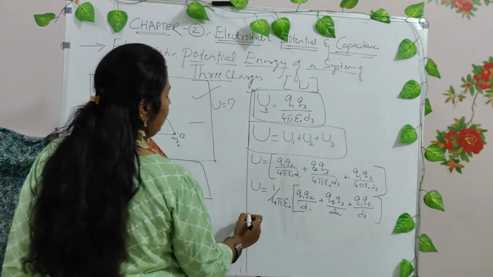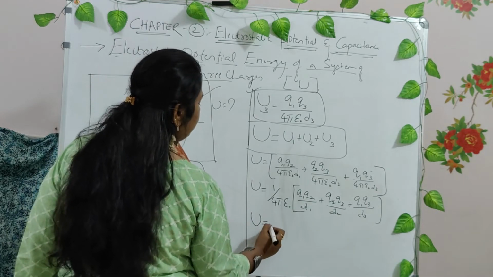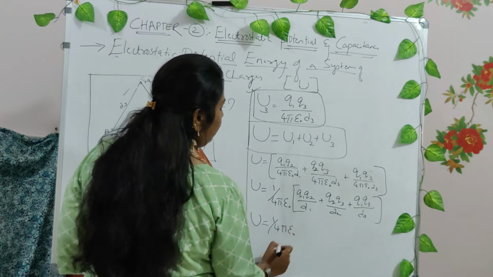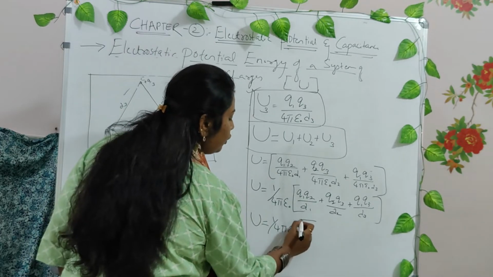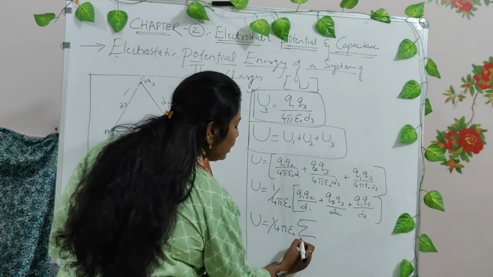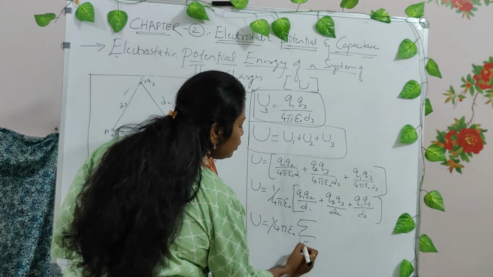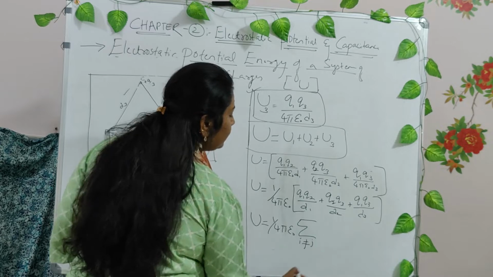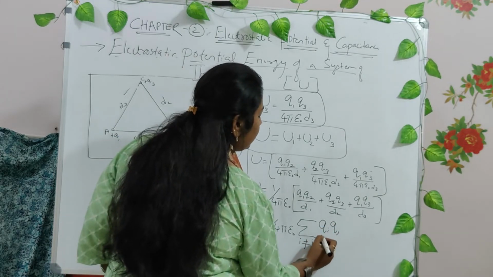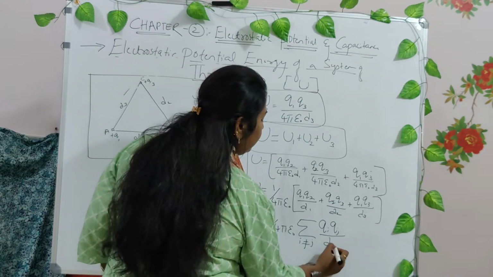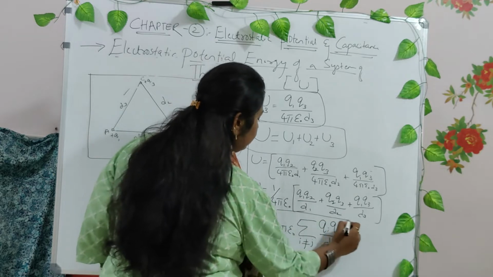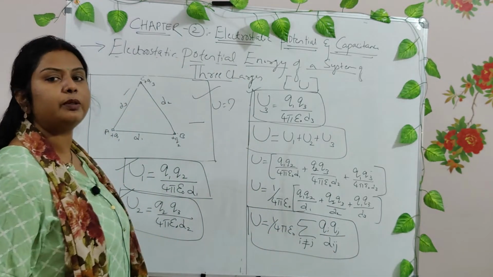Summarizing it, we can write a final or standard equation: 1 divided by 4 pi epsilon naught, times the summation over all the quantities, i not equal to j, of Qi Qj divided by Dij. What does this mean? What does this equation mean?